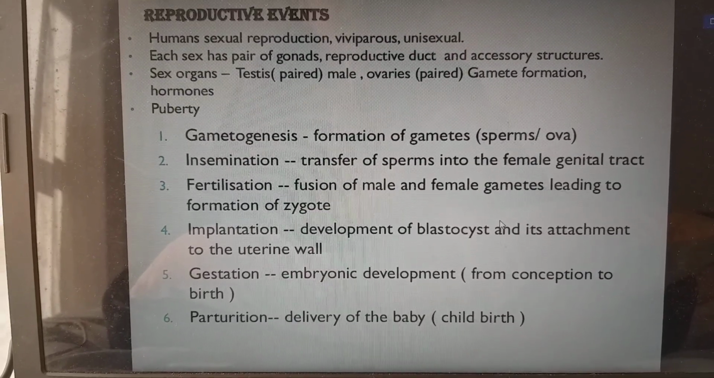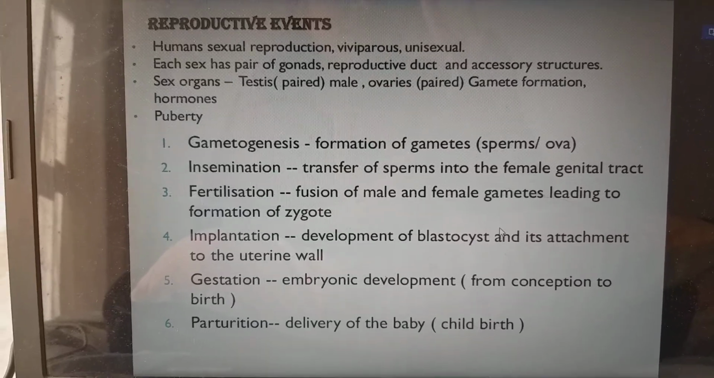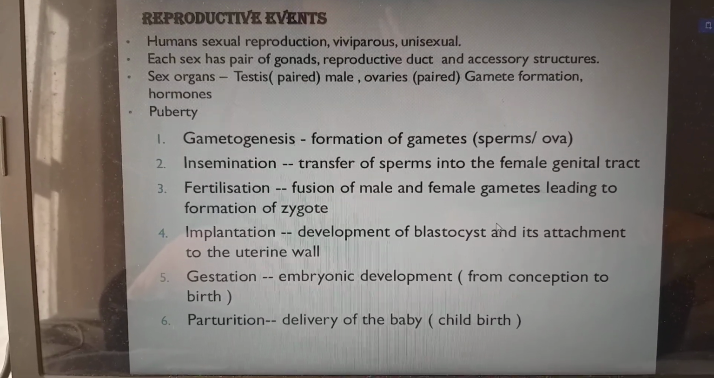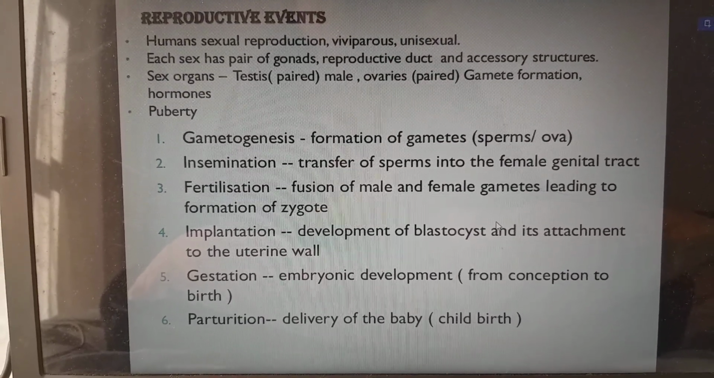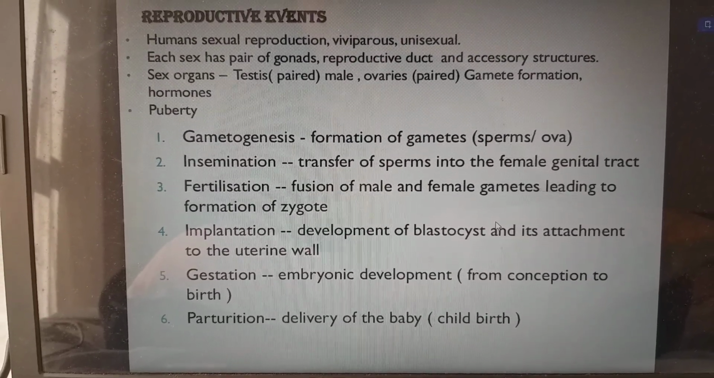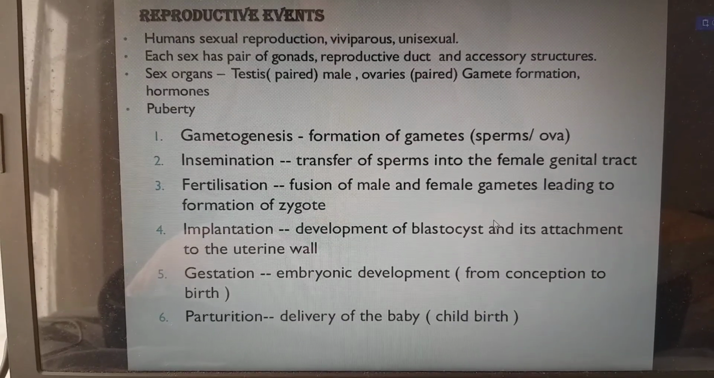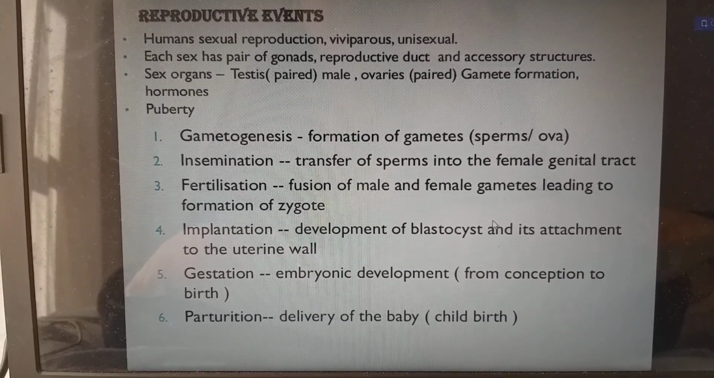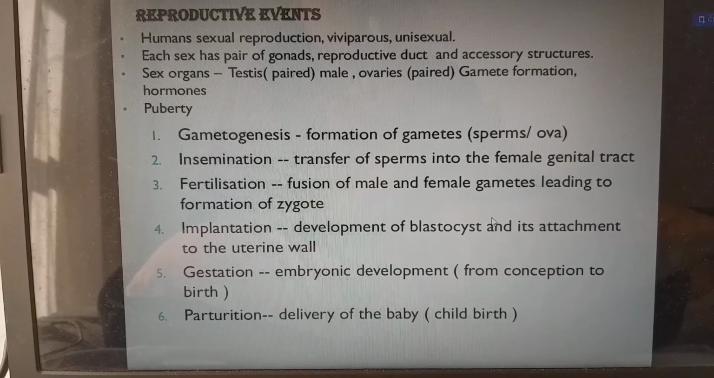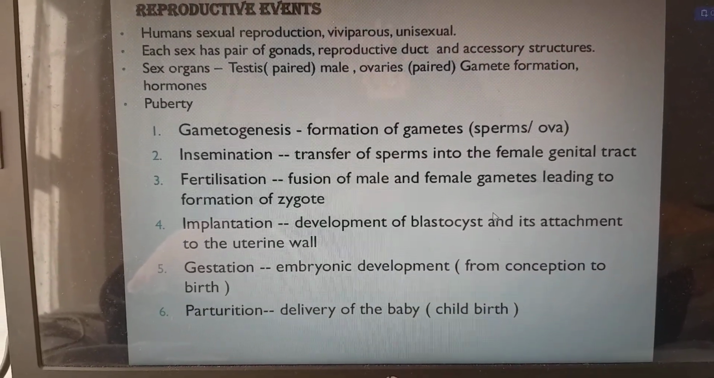Coming to the first, sex organs. The sex organs are the testes, which are paired, two in number, for males, and the ovaries, which are also two in number, for females. These two are for gamete formation: sperms inside the testis, and ovum, which is nothing but the egg, inside the ovary. They are for gamete formation as well as hormone production. That's why we call them gonads.